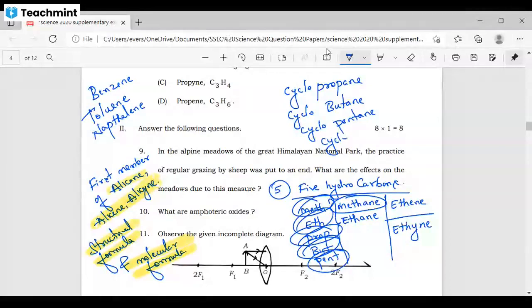At least remember till here. These molecular formulas and structural formulas you need to remember. Okay? Okay, sir.